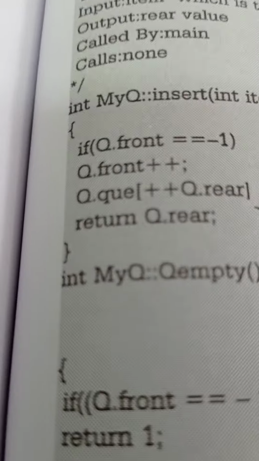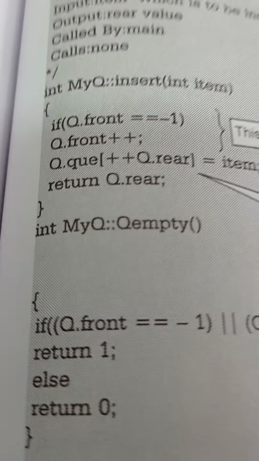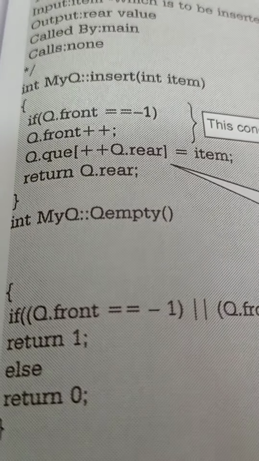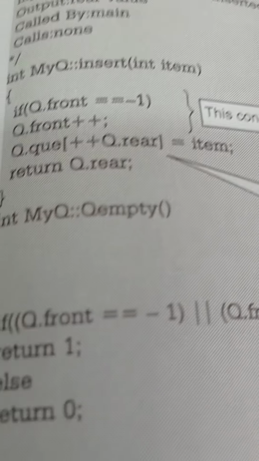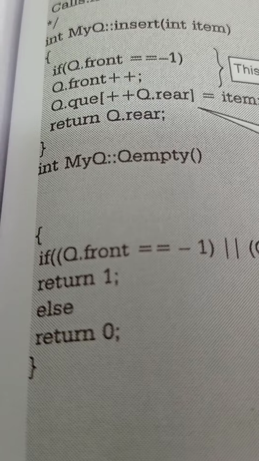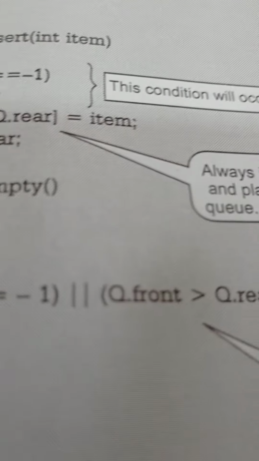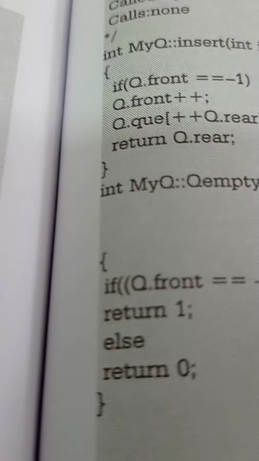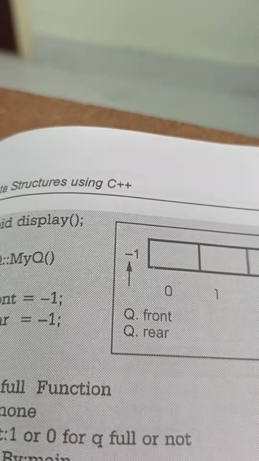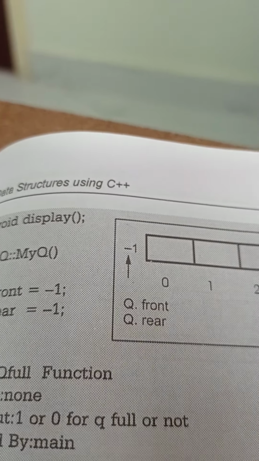Next, similarly we will define the queue empty function. Suppose the queue is empty, what message will be displayed? How will we come to know the queue is empty? If queue front is equal to -1 or queue front is greater than queue rear, then it means the queue is empty. Queue front equal to -1 means definitely the queue is empty.